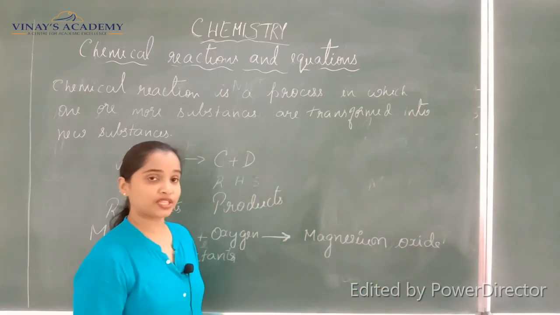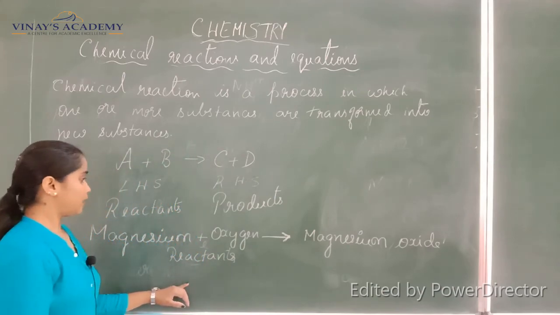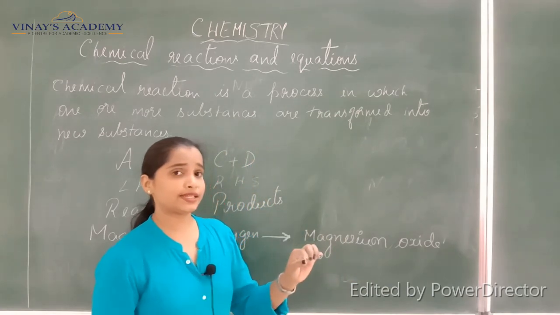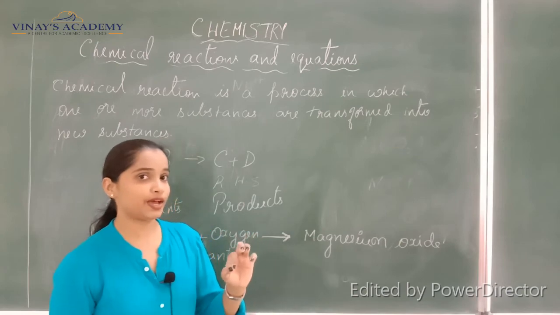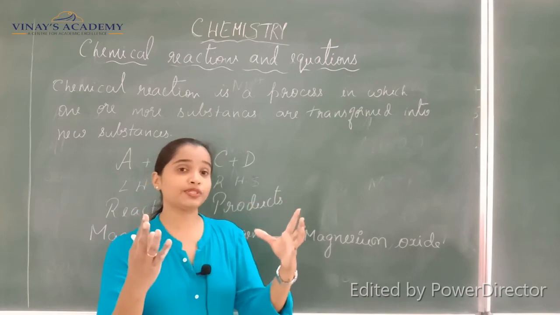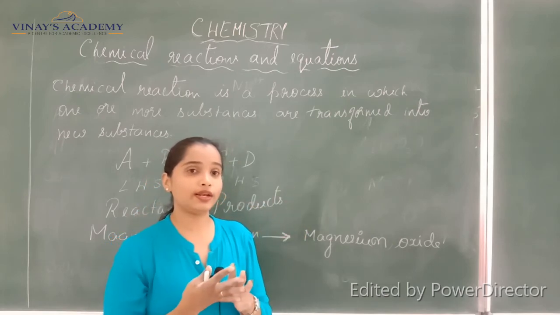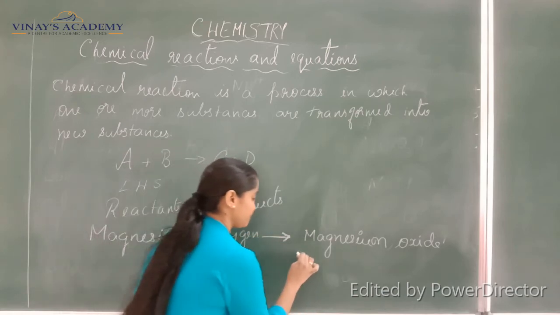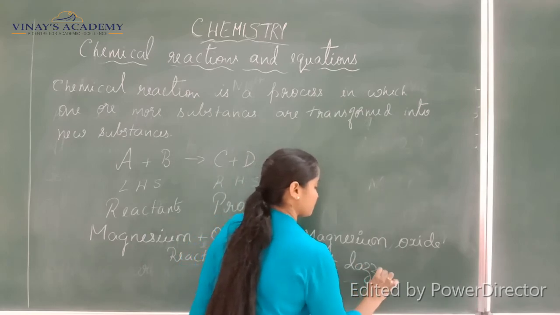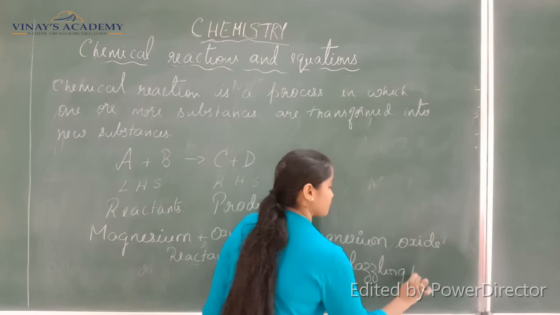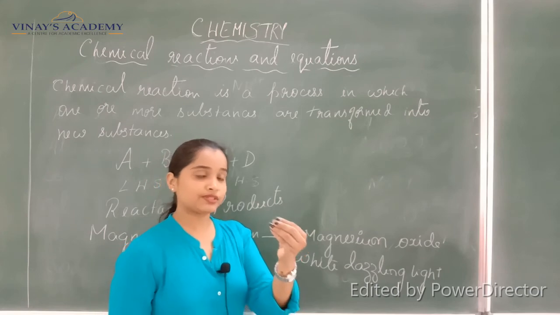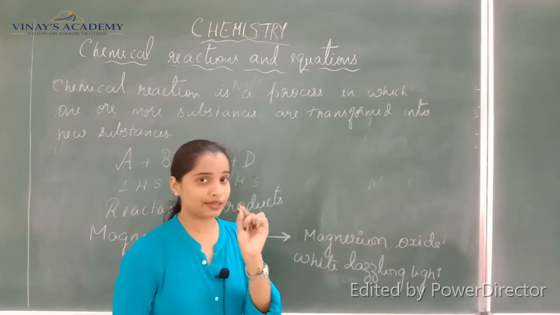The product formed is magnesium oxide. Okay, so you can see here. Now just as I gave you the example of the crackers being used in Diwali, when you hold this magnesium ribbon to the flame, it starts producing some sparkling, or you can call it a white dazzling light.